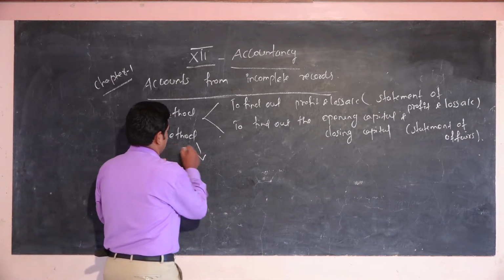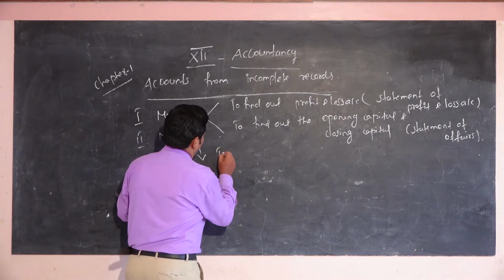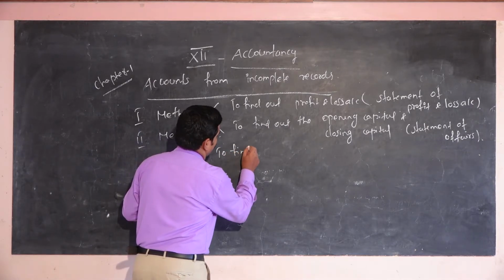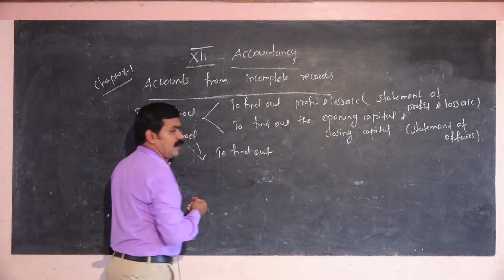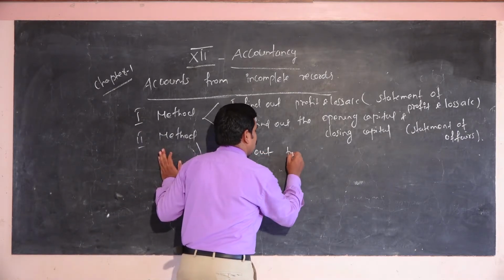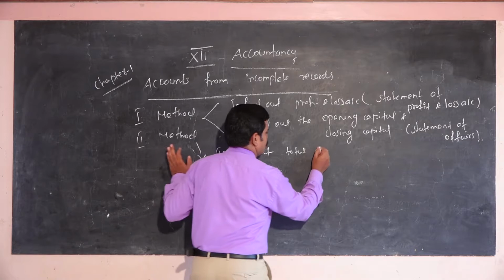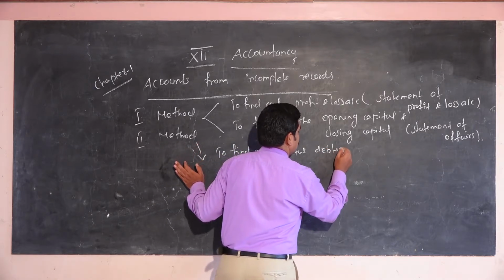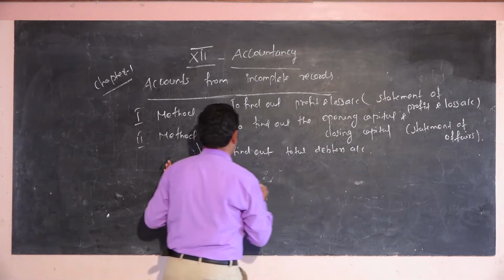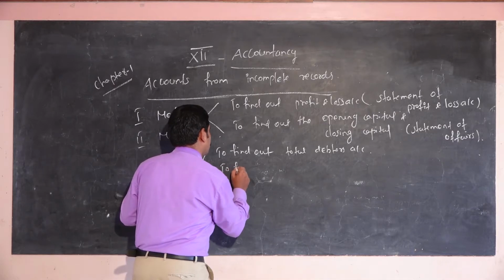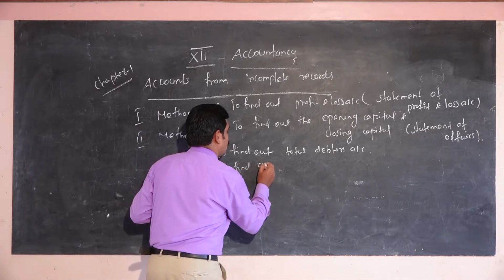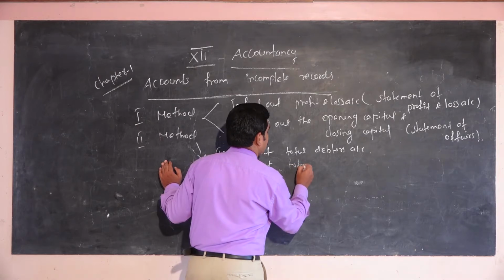Okay, so this method is to find out the total debtors account and the total creditors account.